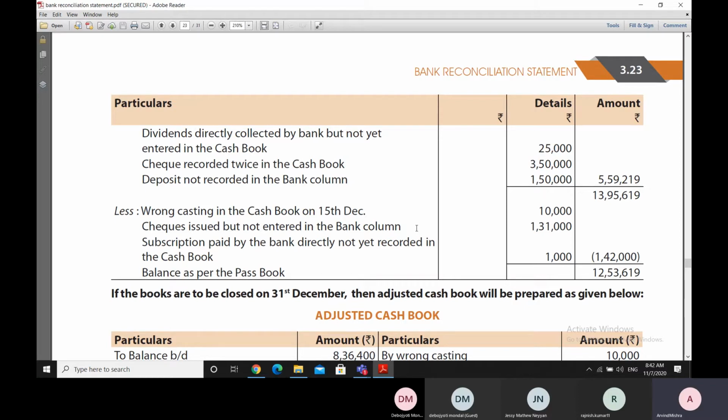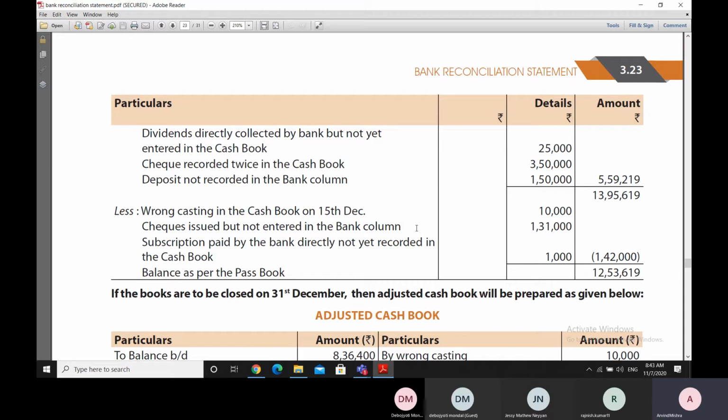So what we are analyzing here is that certain checks have been issued and they have been entered in the bank statement, because there is no issue about the collection here. So we can assume that these checks have been collected, presented, encashed and everything, and thereby these checks are finding an entry in the bank statement. I mean, these checks are entered in the bank statement as being issued.